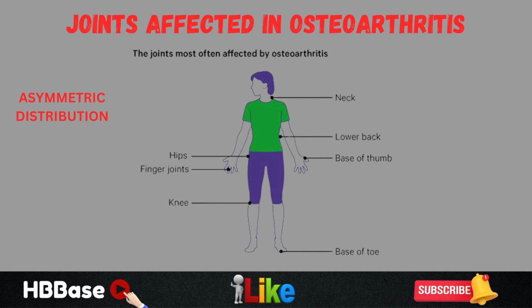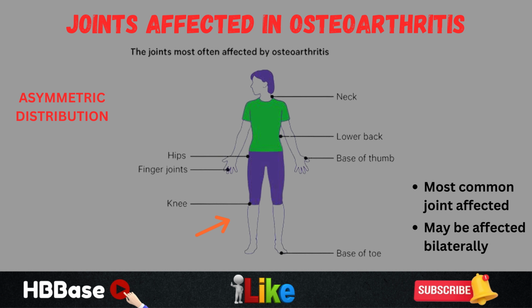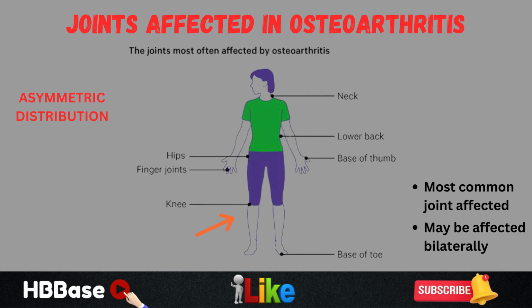But there is an exception here, and that comes with the knees. Now, the knees are actually going to be the most common joint that is affected in osteoarthritis, and these are oftentimes going to be affected bilaterally. Because throughout your life, you use your knee joints for standing and walking and running and other activities, so they are weight-bearing joints. They are the most commonly affected joints in osteoarthritis. And as mentioned here, they can be affected bilaterally, so both knees can be affected at the same time.